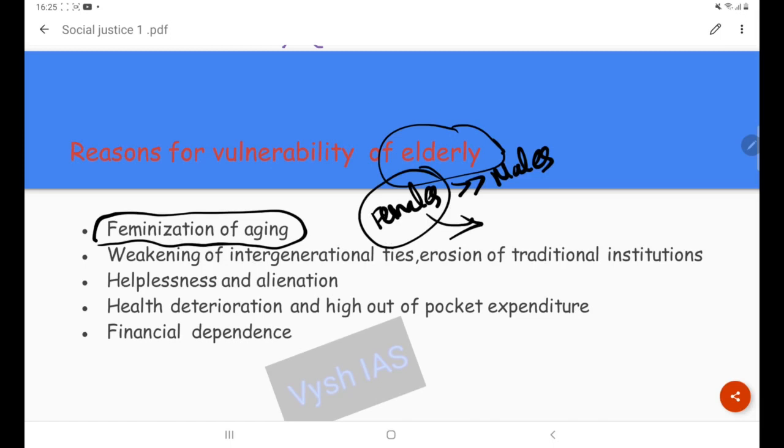Then there is the weakening or dilution of intergenerational ties. Why? Because we are moving from universalism to particularism. Nuclear families are coming up and the ties are reducing.